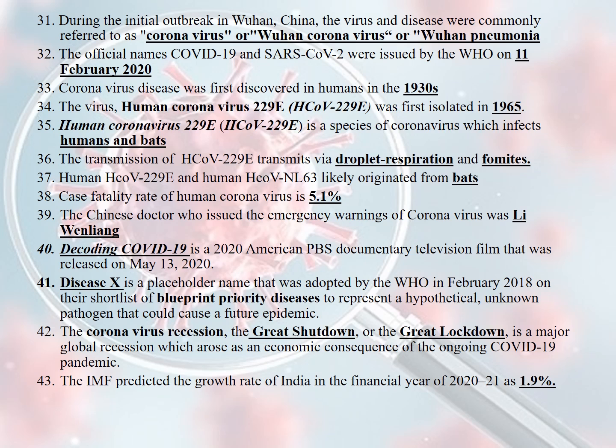Disease X is a placeholder name that was adopted by the WHO in February 2018 on their shortlist of blueprint priority diseases to represent a hypothetical unknown pathogen that could cause a future epidemic. So they place a name such as disease X.